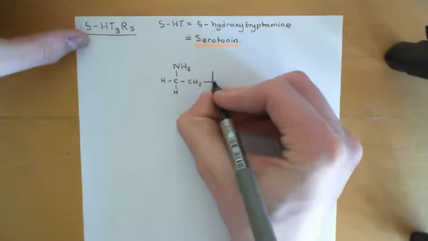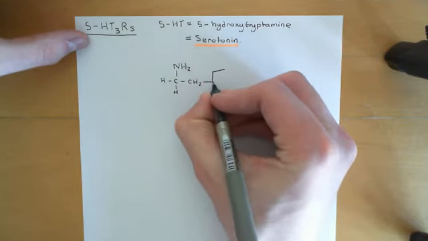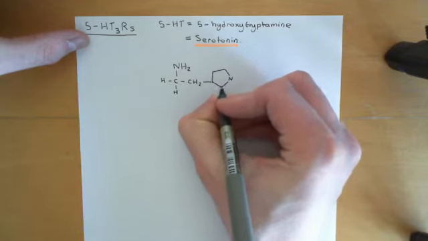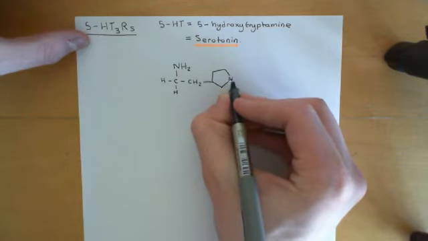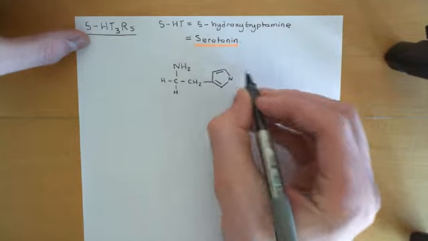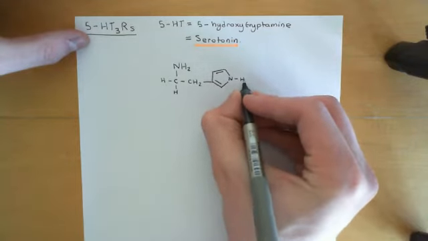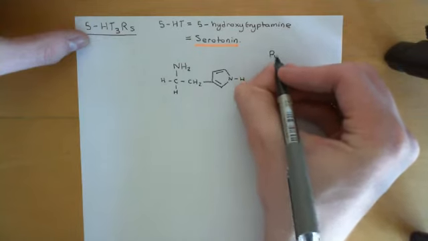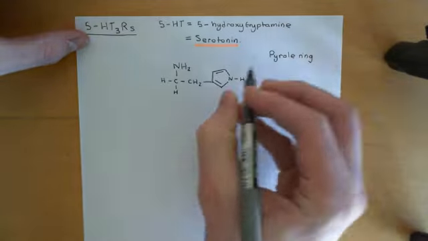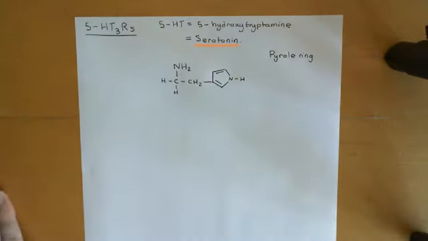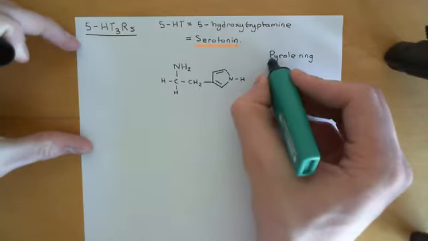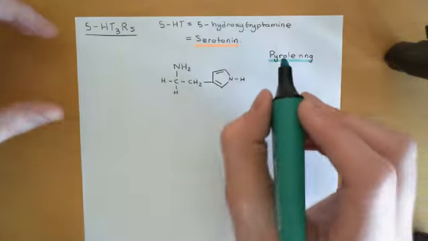Right, so firstly then, the indole ring consists of the pyrrole ring bound to the benzene ring. So let's firstly just show a pyrrole ring. A pyrrole ring contains a nitrogen at the top with 4 carbons here, and it's got 2 double bonds, one there and another here, and then it will have a hydrogen coming off this nitrogen here. That 5-membered ring is called a pyrrole ring. If we have the pure pyrrole ring, we'd just chop this bit off here, and then you'd have hydrogens coming off these 4 carbons, which we wouldn't show because we're showing a skeletal formula.